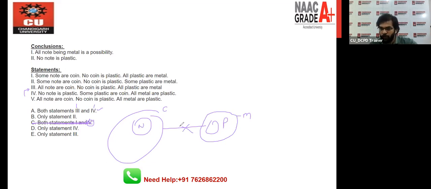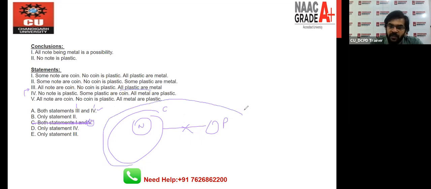Right now in this diagram this is not possible, but we all know that when we are saying all plastic are metal, the metal can be drawn like this. Now if we read the first conclusion, all notes being metal is a possibility. Yes, it is possible because this circle lies inside the metal circle. This one is right.